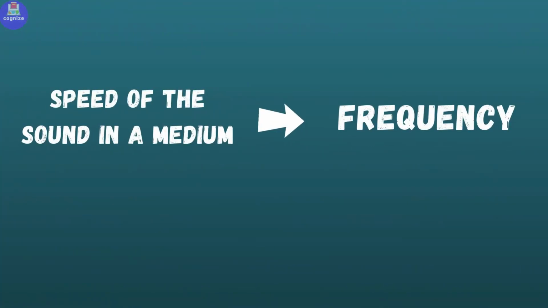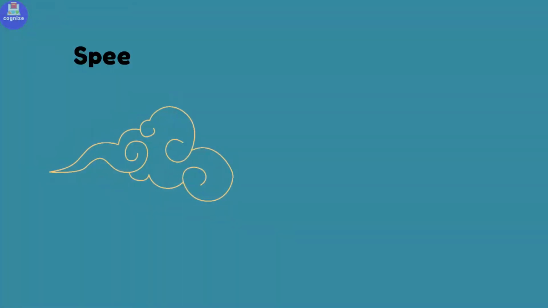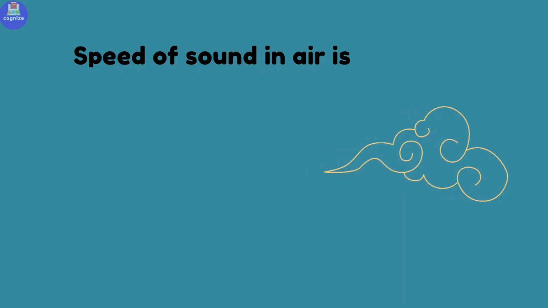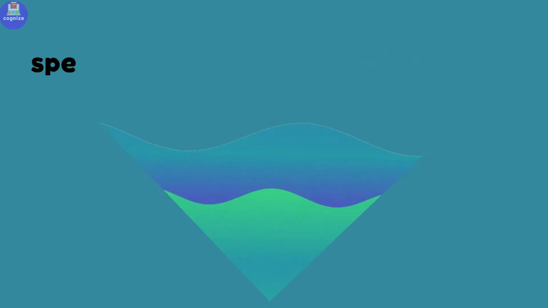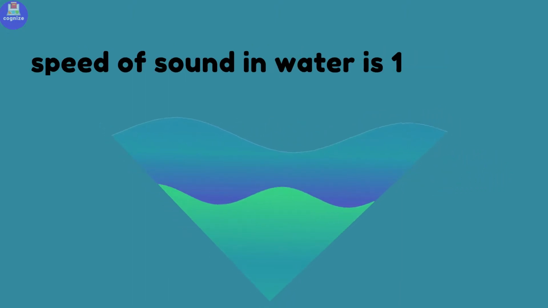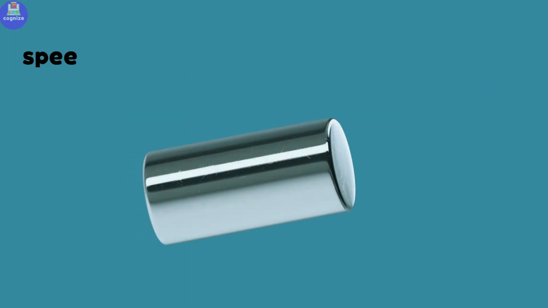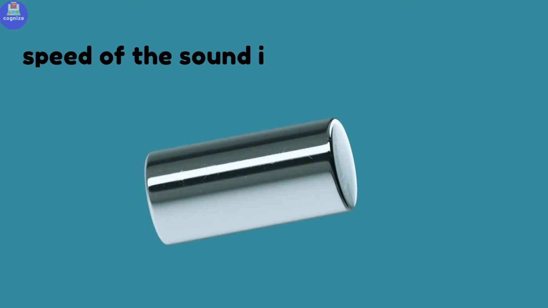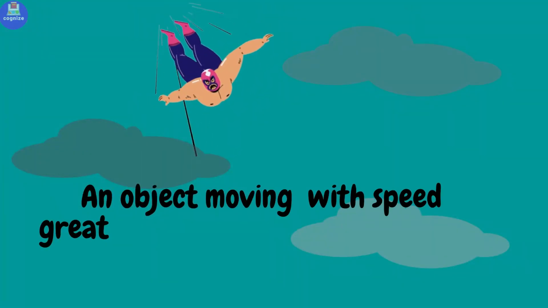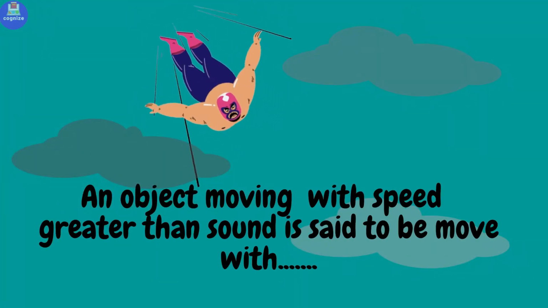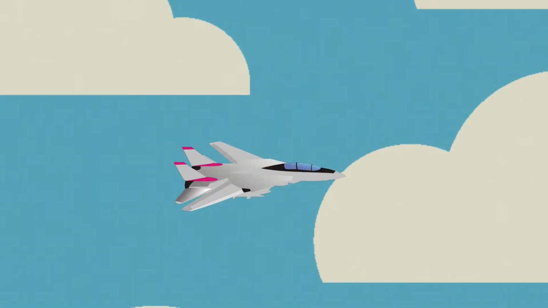The speed of sound in a medium does not depend on its frequency. For example, the speed of sound in air is 332 meters per second, the speed of sound in water is 1400 meters per second, and the speed of sound in steel is 5000 meters per second. An object moving with a speed greater than sound is said to move with a supersonic speed.